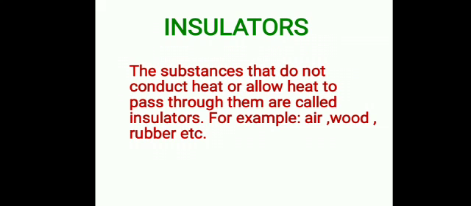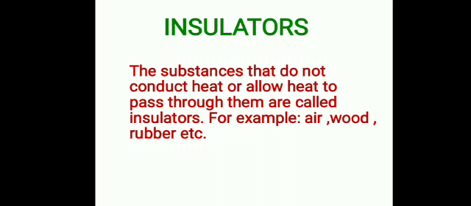Now, the next one is insulators. The substances that don't conduct heat or don't allow heat to pass through them are called insulators, like air, wood, rubber, glass, etc. Metal vessels are generally provided with wooden handles, and these wooden handles don't get hot when the vessels are heated.